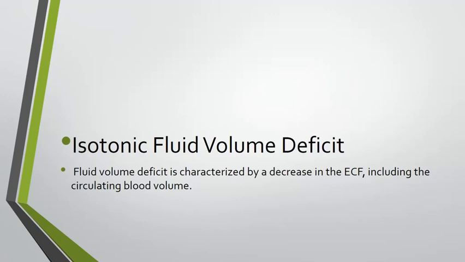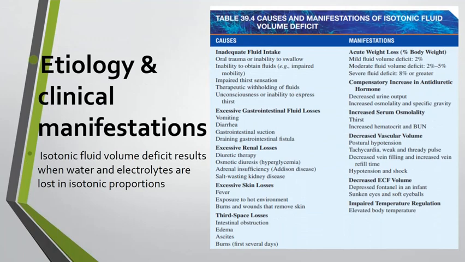The fluid volume deficit is characterized by a decrease in the ECF, including the circulating blood volume. The etiology and clinical manifestations: the isotonic fluid volume deficit results when water and electrolytes are lost in isotonic proportions. What are the causes? Causes are inadequate fluid intake, excessive GI fluid losses, excessive renal losses, excessive skin losses, and other third space losses.